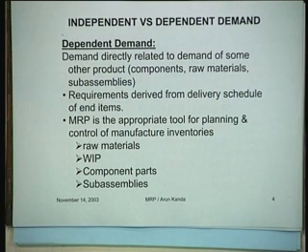Just to give you an example, take the example of the car. In car manufacture, which has a large number of components and raw materials needed, the demand for the car follows an independent demand. But when you are talking about the demand for tires, each car which is produced has 5 tires, including the stepney.